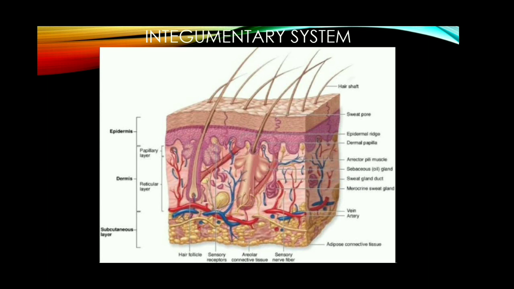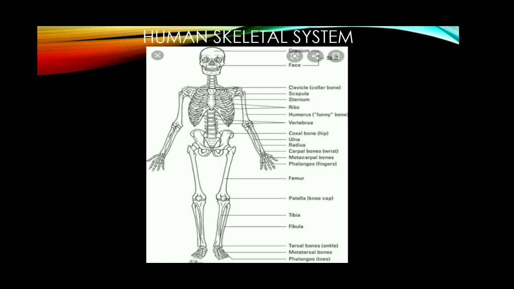The next system is the skeletal system. We know our body is anchored in a proper way and we maintain proper stature. How is it possible? It is possible due to the skeletal system.